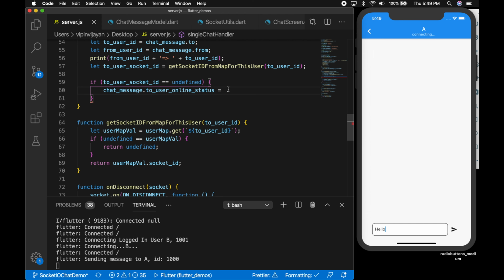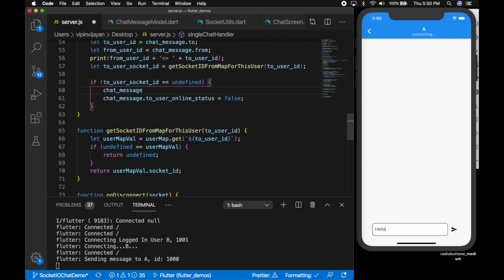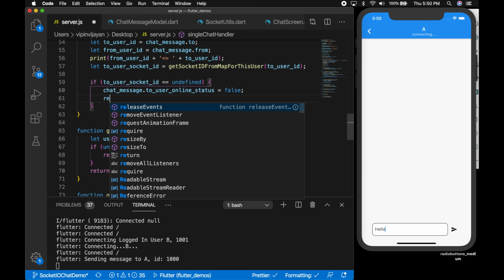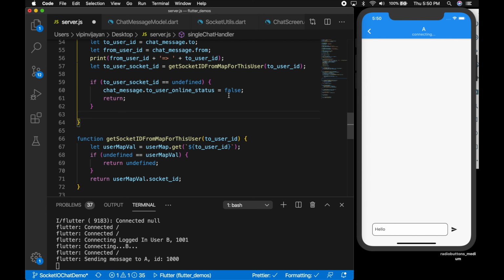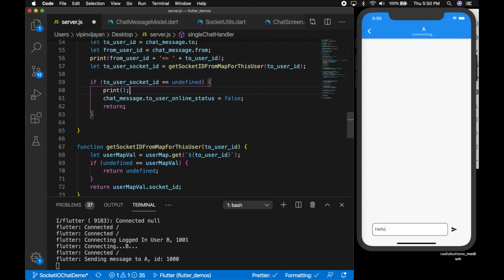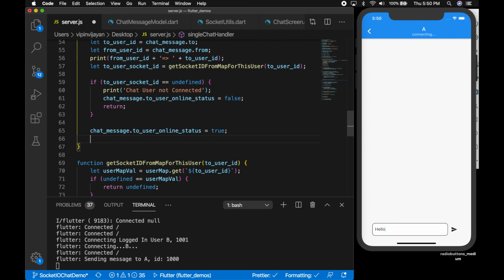I'm going to set it to, so that should be status message not sent, or whatever value you can set, so that it can be used to identify it there. I'm setting it to false. So that should be good. That means the user is not connected, and we are going to return from here. And let me print user not connected, chat user not connected. Otherwise, that means the user is connected, and we are going to set it to true.